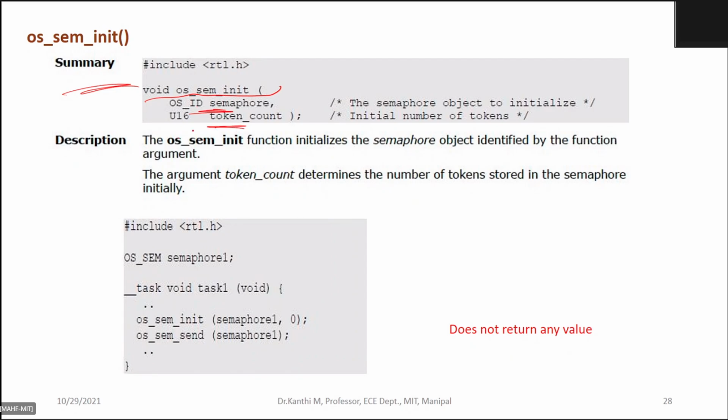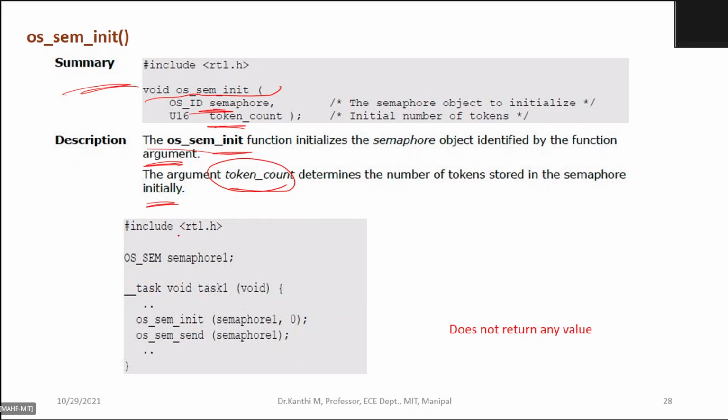This much is necessary, and the sem initialize function initializes a semaphore object identified by the function argument. Then the argument token count determines the number of tokens stored in the semaphore. The initial value of the semaphore count is determined by the token count.